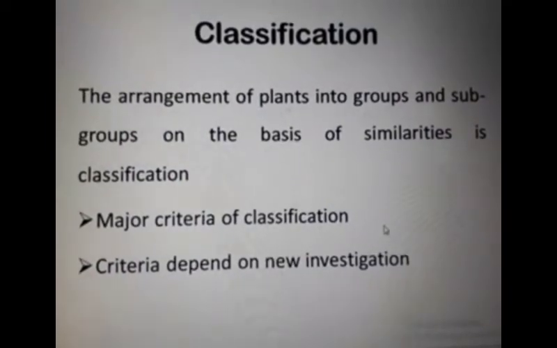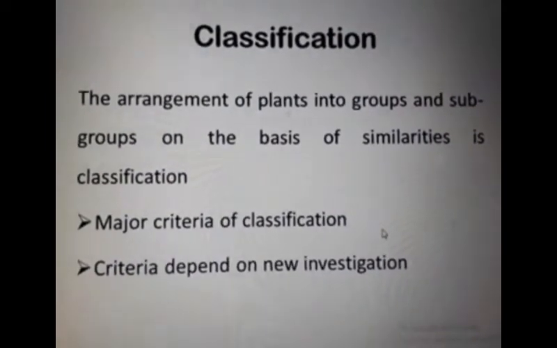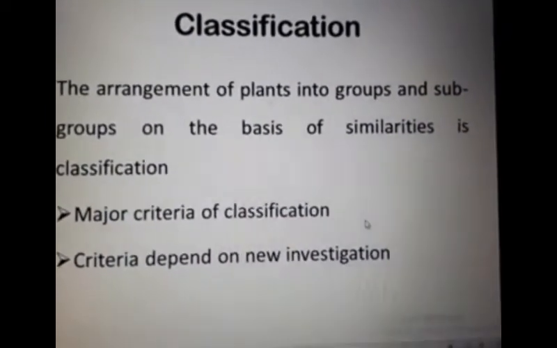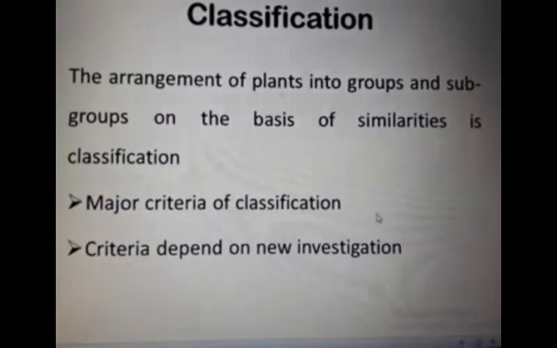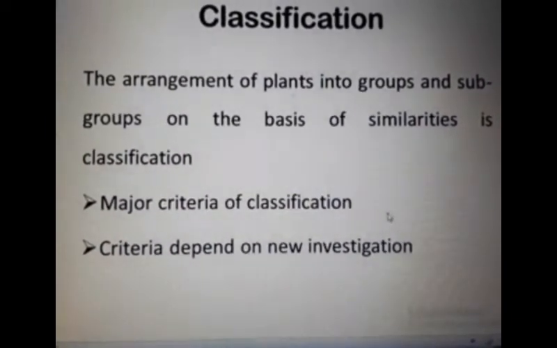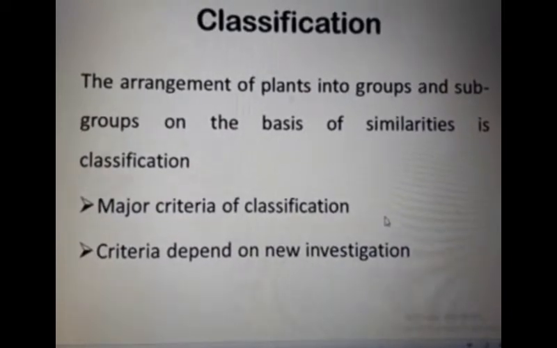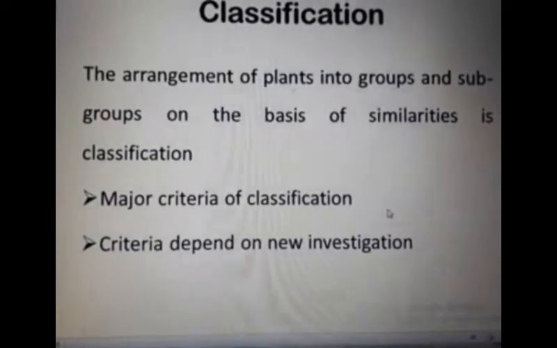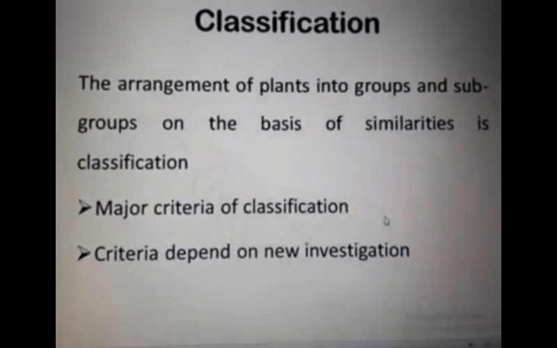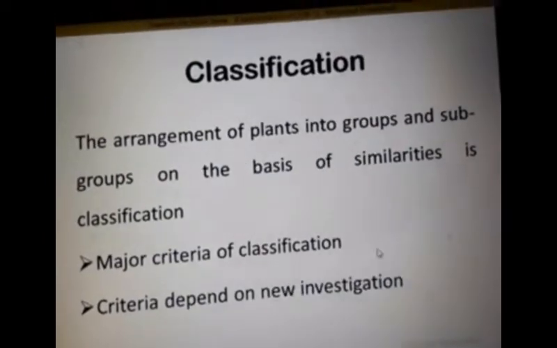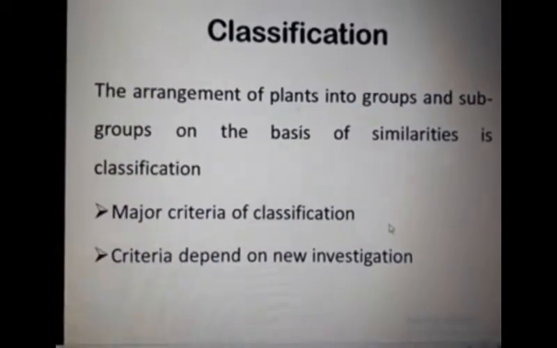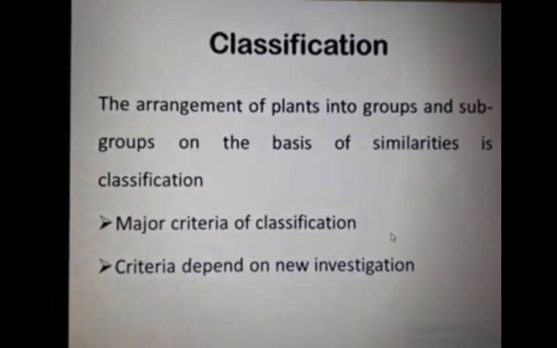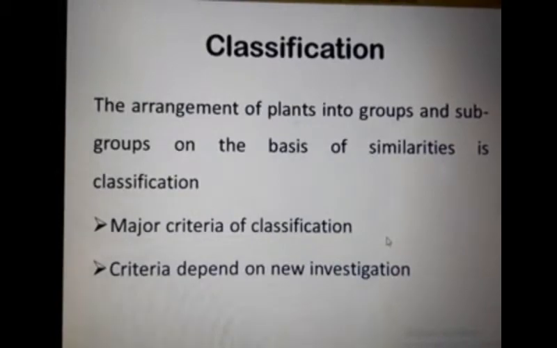There is another term, the criteria of classification, and the criteria depend on new investigation. The characters which are used as the basis of classification are the criteria of classification. The major criteria of classification are morphology, anatomy, phylogeny, palynology.